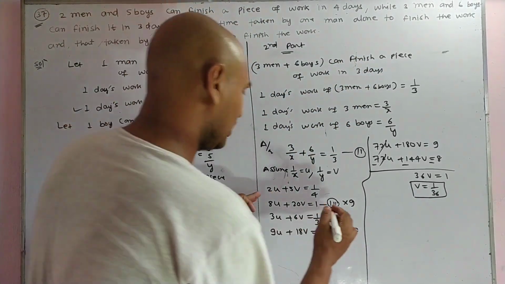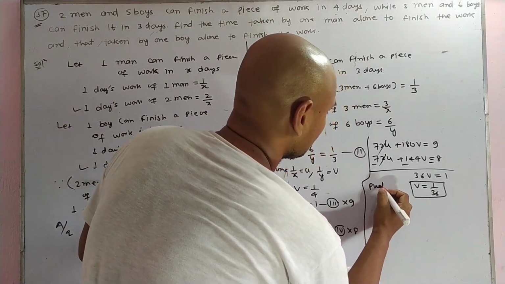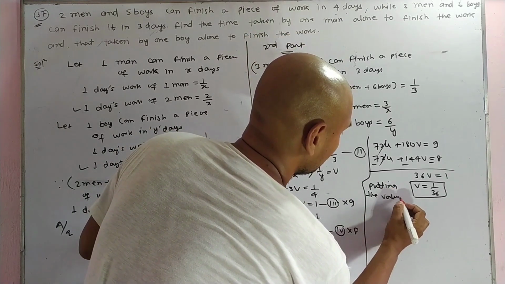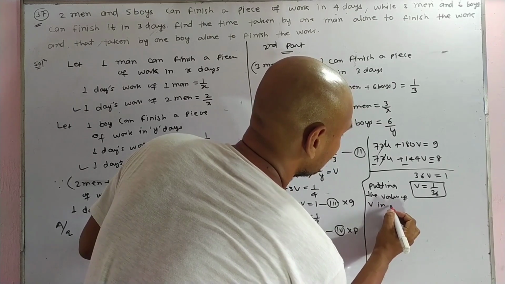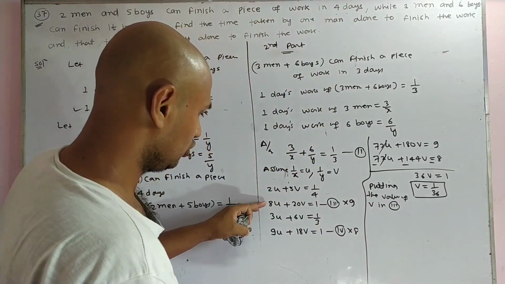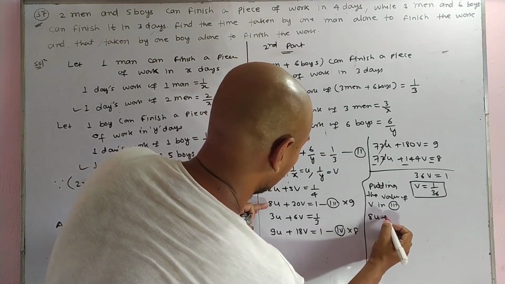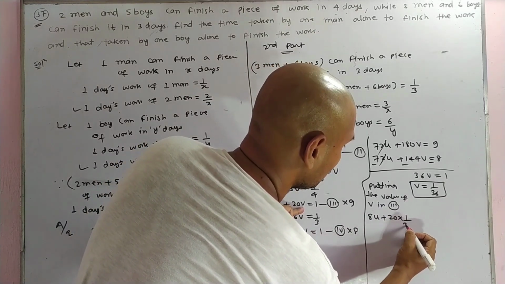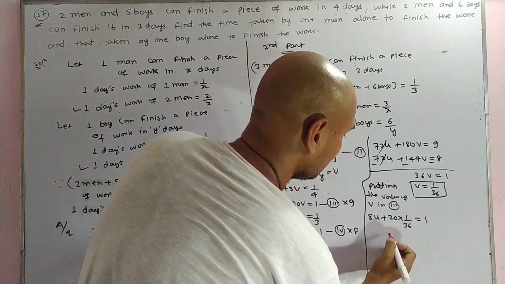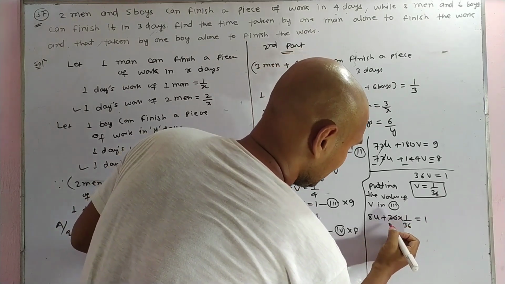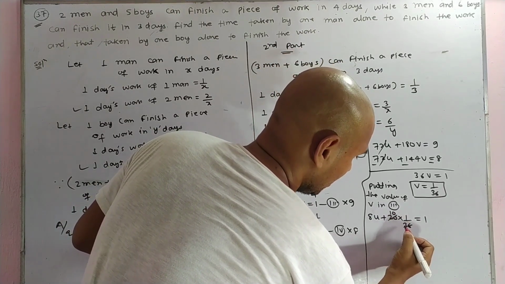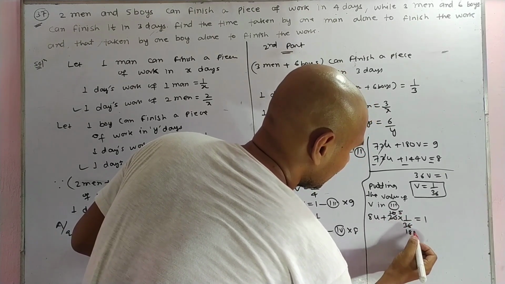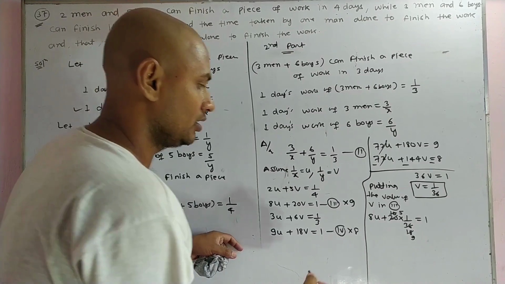Putting the value of v in equation 3, you get 8u plus 20 into 1 upon 36 equal to 1. This gives 20 upon 36, that is 5 upon 9.